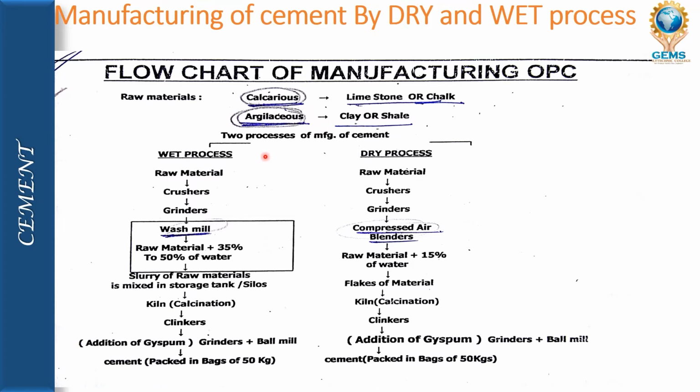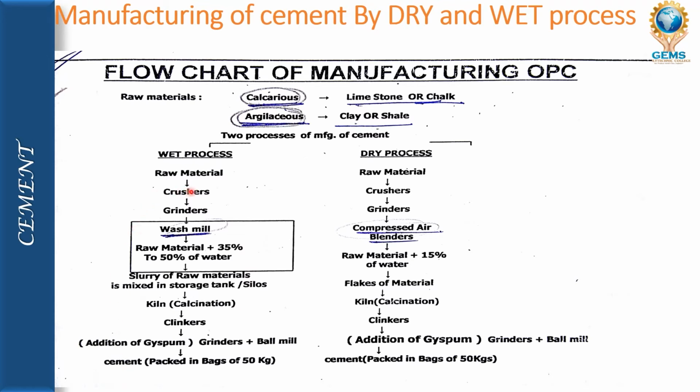There are two processes for manufacturing of ordinary Portland cement, that is wet process and dry process, as we discussed previously. In the wet process, these are the methods to produce ordinary Portland cement.